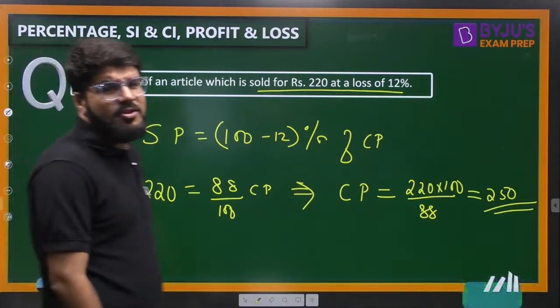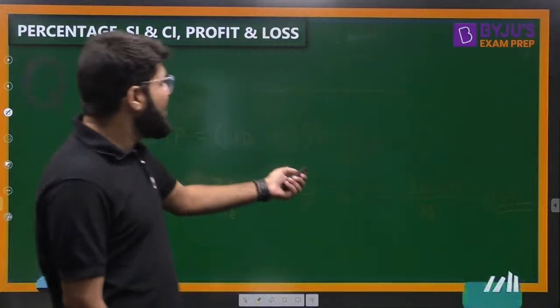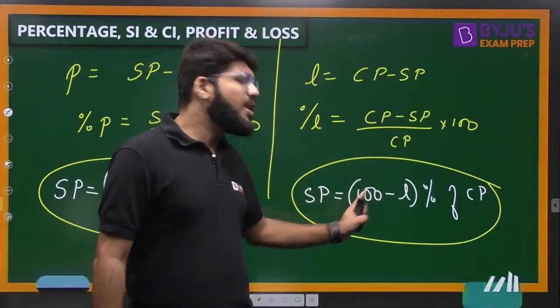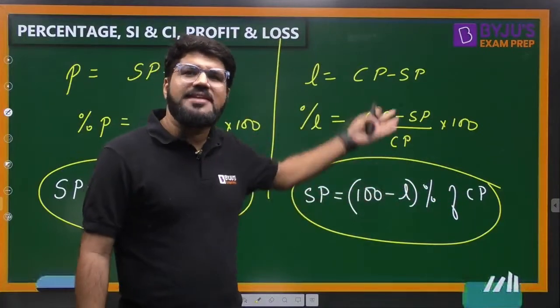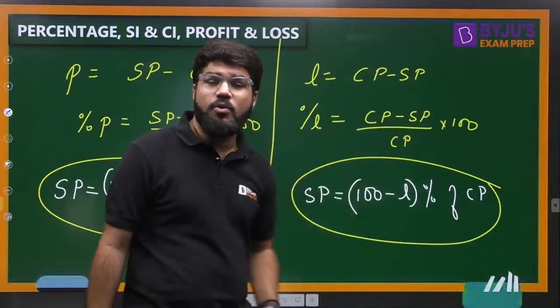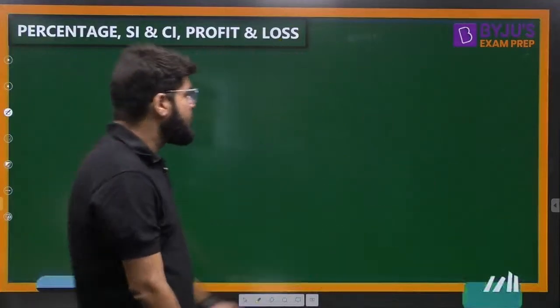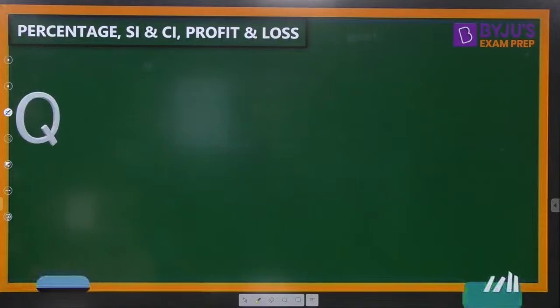Yes, you can do it this way also. The basic formula is what you have written, ABD. That is the basic formula always, that is the loss. But yeah, this is more handy, I will say. Both are correct. That is the basic formula, but this is a little handy. In most of the questions these two final formulas are more handy in terms of calculation. Let's move ahead to the next case.